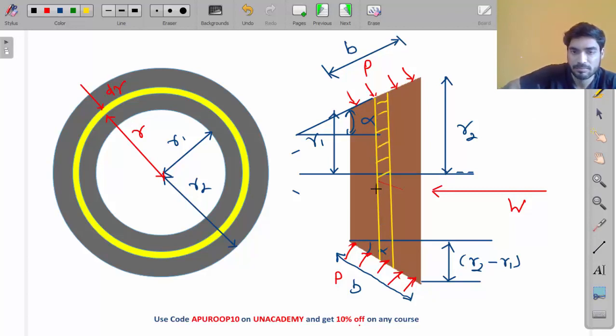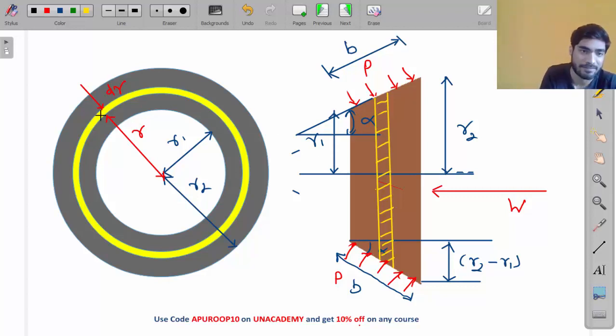Now, consider this very small strip. In order to calculate the value of W on this entire surface, I will first calculate the axial load on this yellow surface, a very small surface, and then I will integrate it over the entire surface. Why am I doing this? Because I cannot consider the entire surface right now, as I don't know how the pressure is distributed.